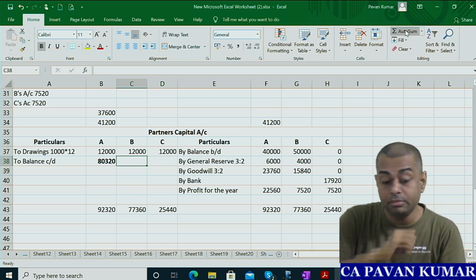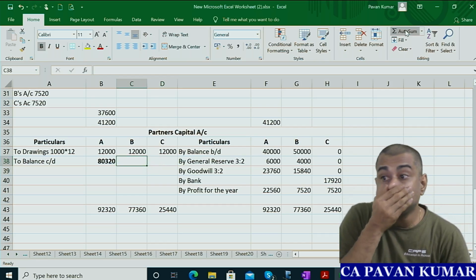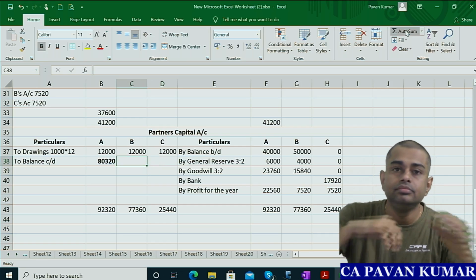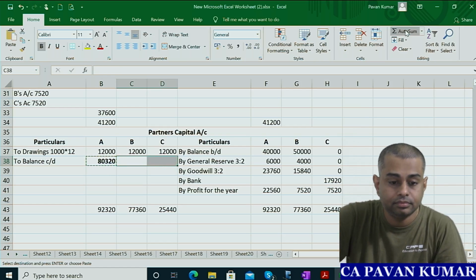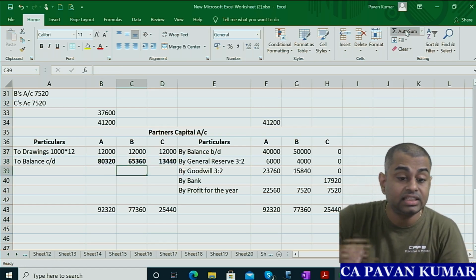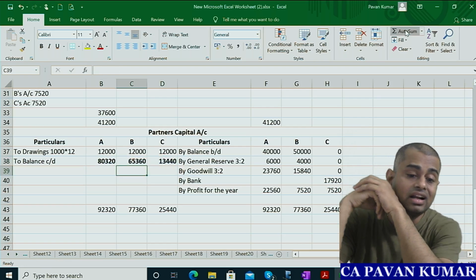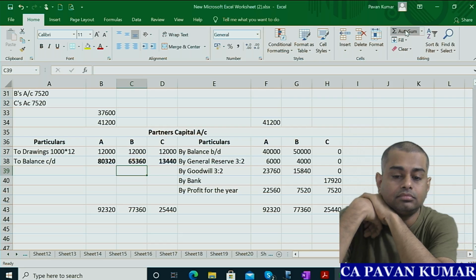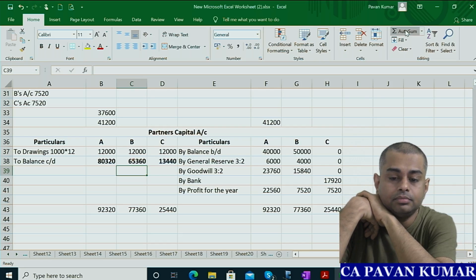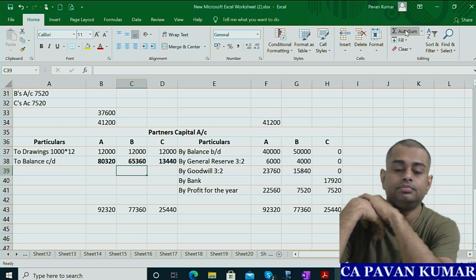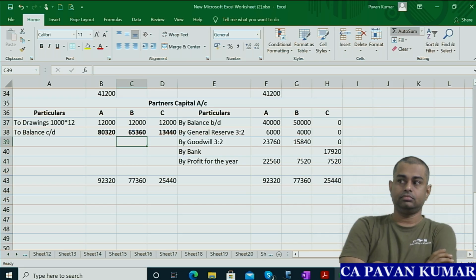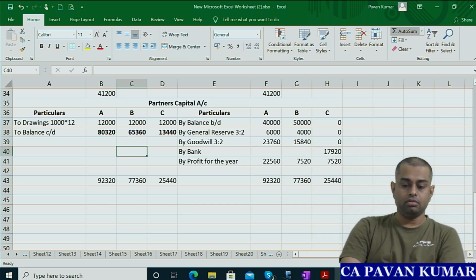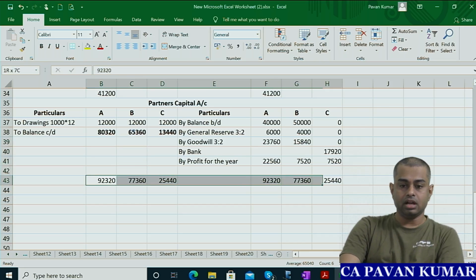Okay, now you tell me what is the balance of second guy. Tell me fast. 65,360, 13,440. That's all. So are you done with partners capital account?